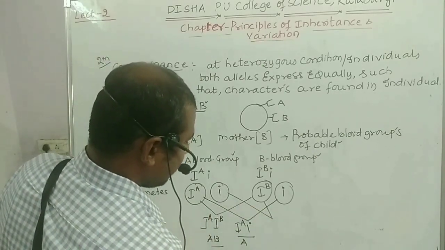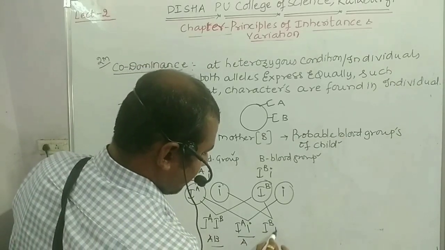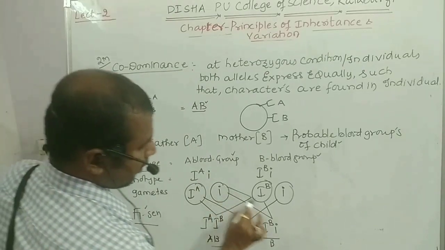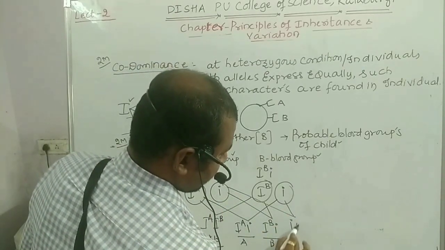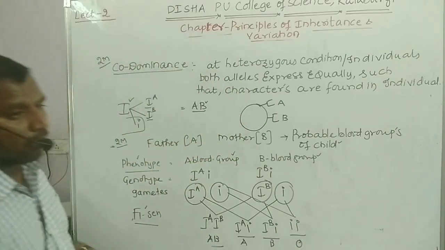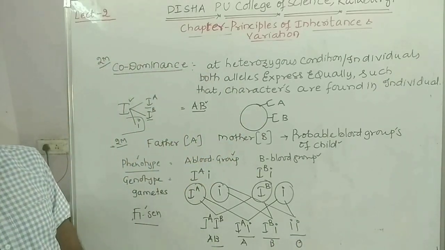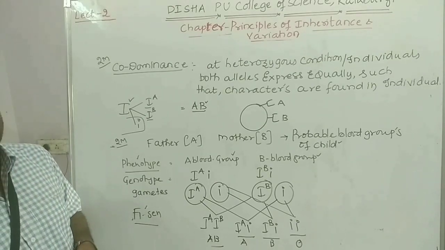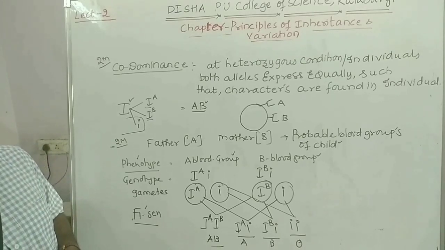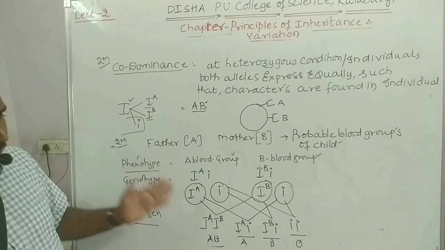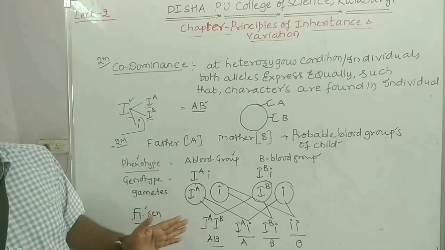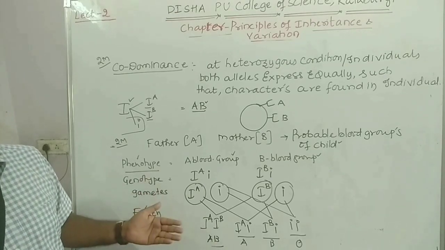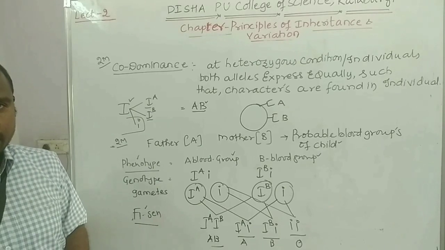Another possibility will be heterozygous B blood group. And the last possibility will be O blood group, that is homozygous recessive. Clear? So hence I can say, if the father has the A blood group and the mother has the B blood group, these are the probabilities of the blood groups of their child. Means the child may have AB blood group, A blood group, B blood group or O blood group. Clear, students?